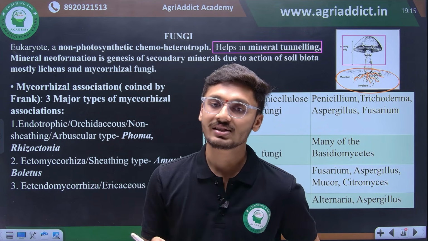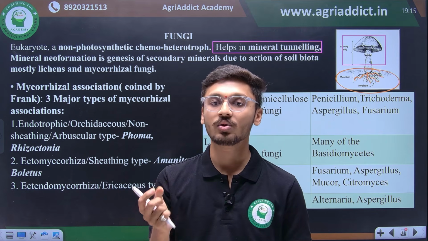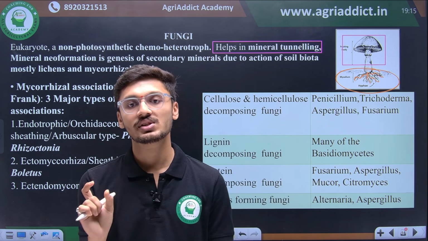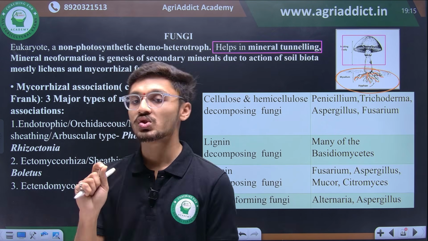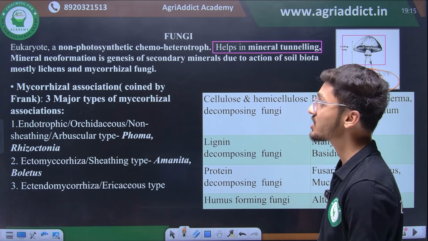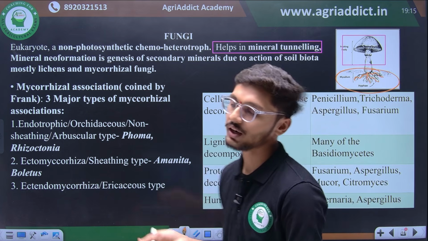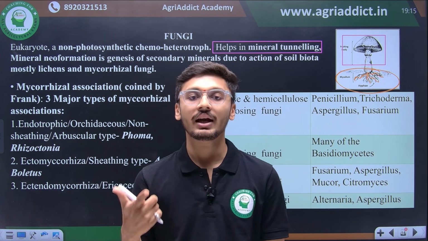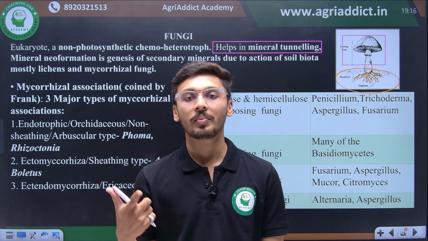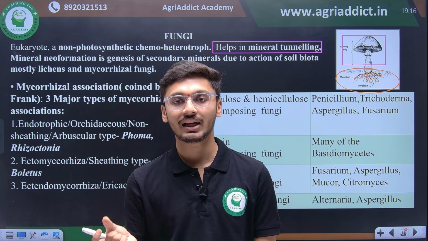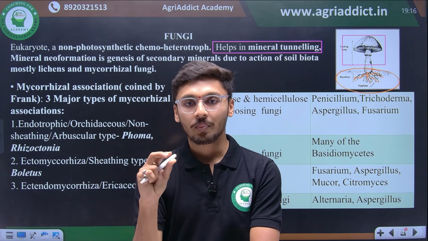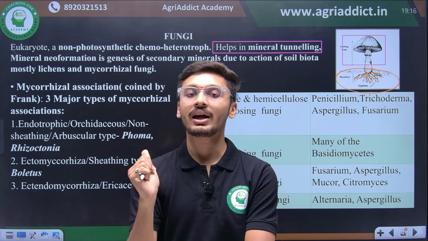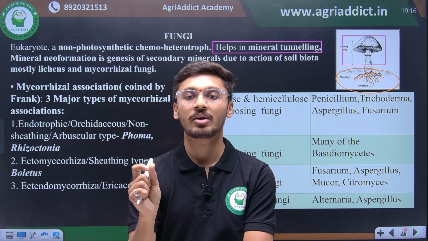So mycorrhizal associations are further classified. We know mycorrhizal association is the association between the roots of higher plants and the fungal hyphae. These mycorrhizal associations are classified into three different categories: endotrophic or orchidaceous or non-sheathing type of arbuscular association, then ectotrophic or sheathing type of association, and ectoendo type or herbaceous type of association.